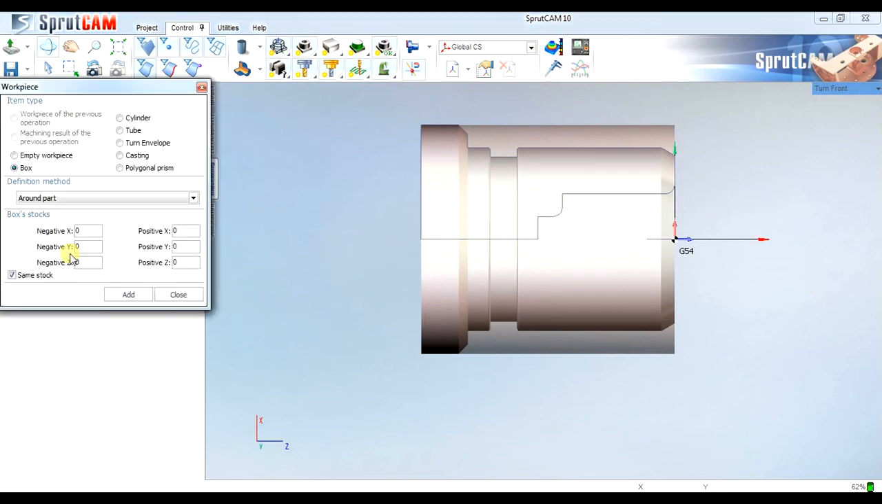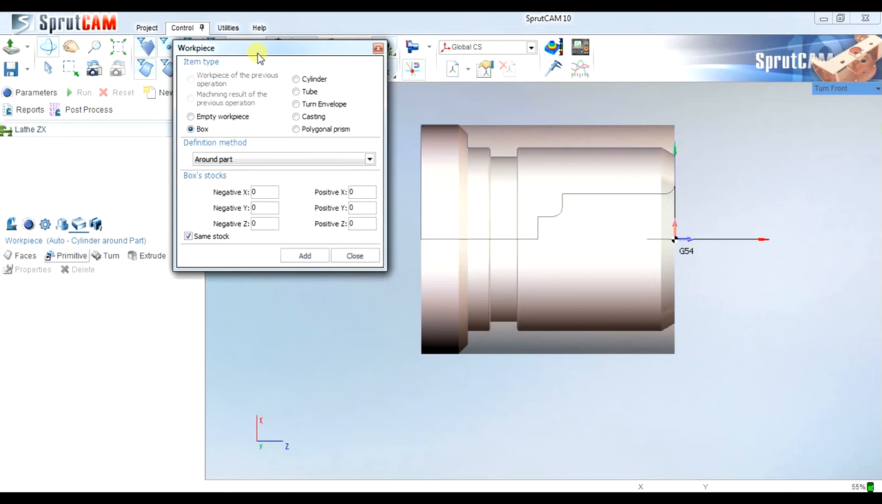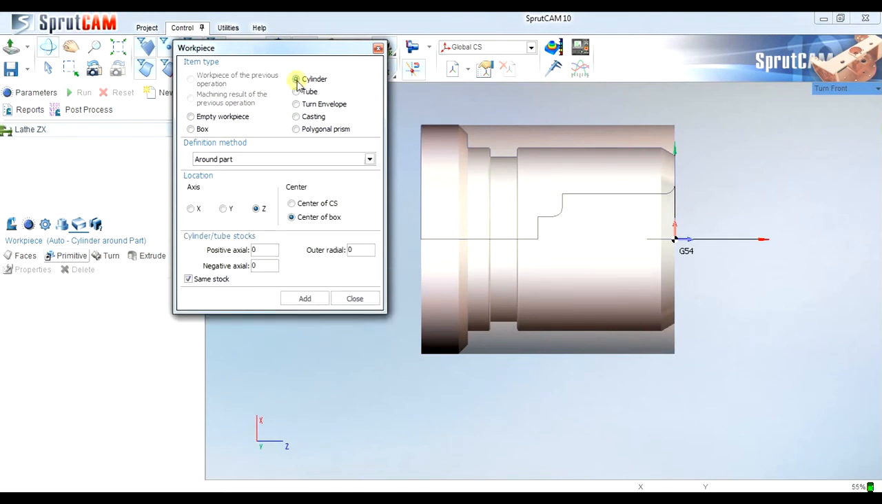Just click Primitive. In the window opened, select Cylinder. If the component would be hollow, then we have to select Tube. Then select Location to X. Click Add and close.